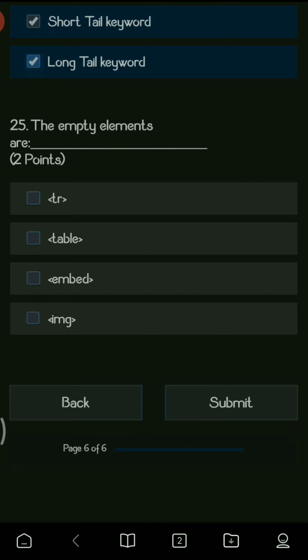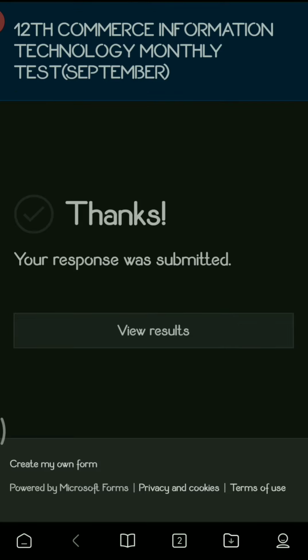Next question, the empty elements are dash. So which are the empty tags? Options are tr, table, embed, and image. So here the right answer is embed and image. The tr and table tags are container tags. They require /tr and /table to end them. So embed and image are the singular tags. They are also called empty tags. So this is all about the assignment related to your